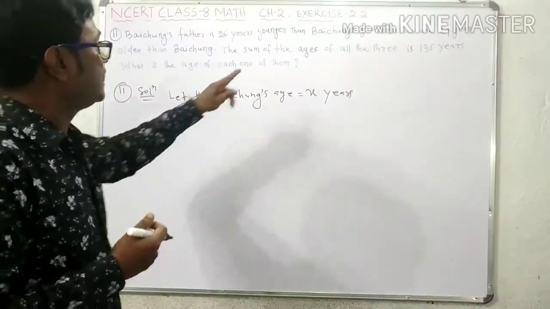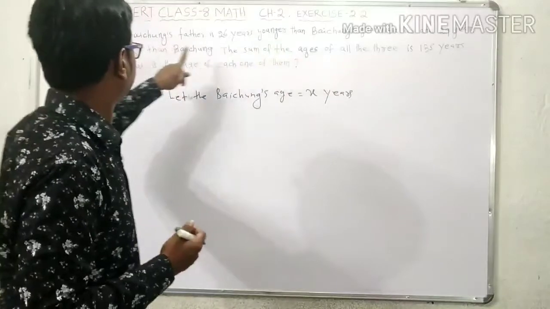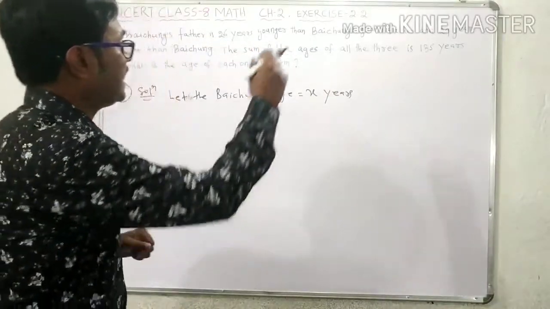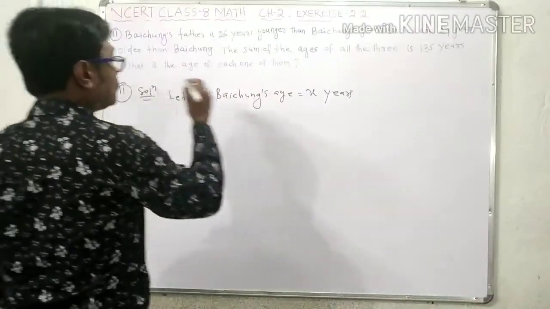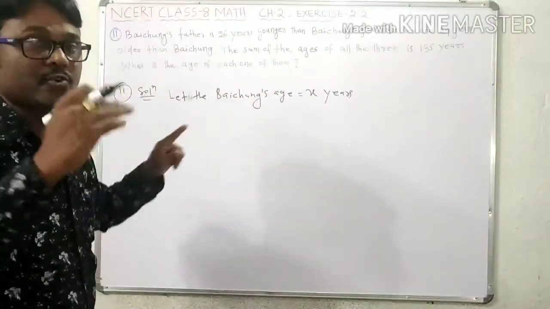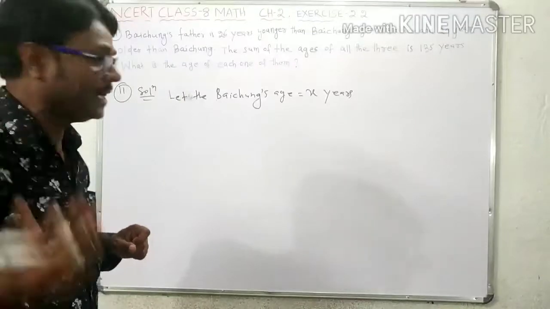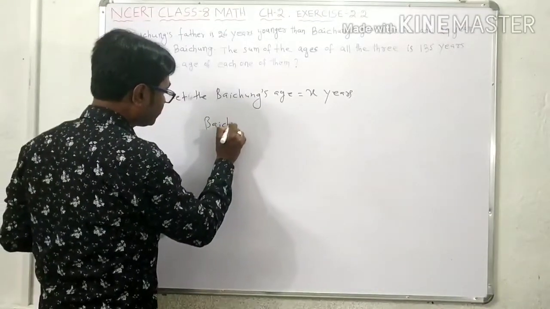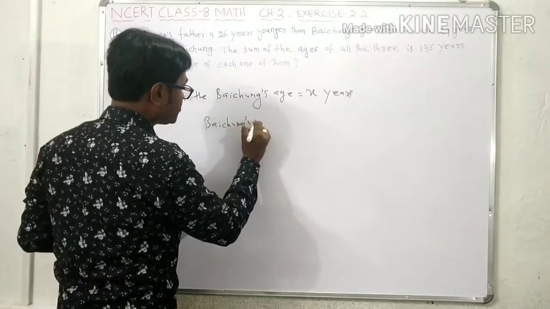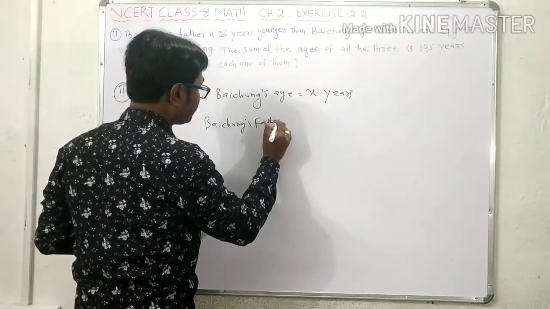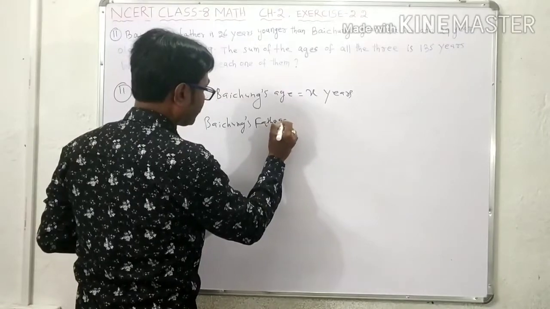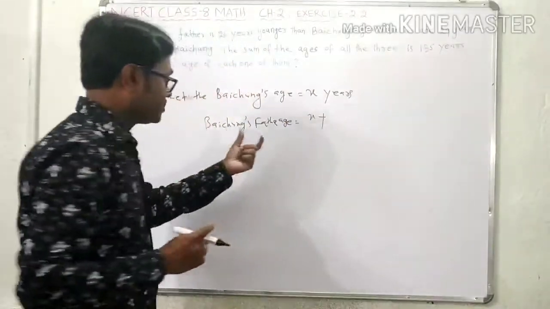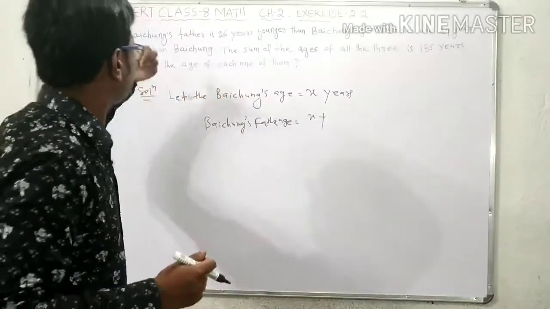Next, Baichung's father is 29 years older than Baichung.